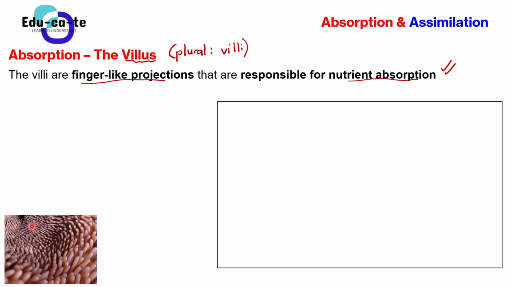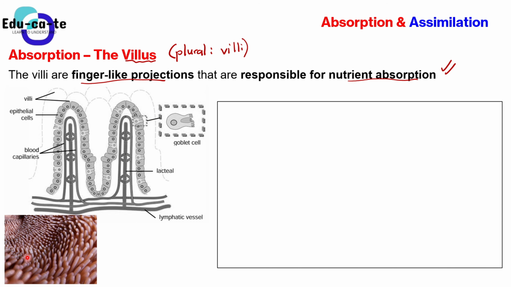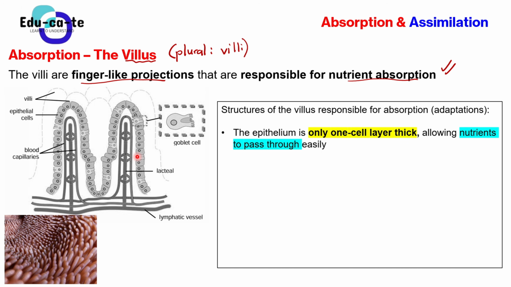So in reality, this is how your small intestine looks like inside. That's one. So this is how it looks in a diagrammatic way. Usually we are going to use this diagram to explain how the villus works. Okay, so now let's look at the structures of the villus that are responsible for absorption. Most of the times when they ask such questions, guys, it's not like you don't know them.